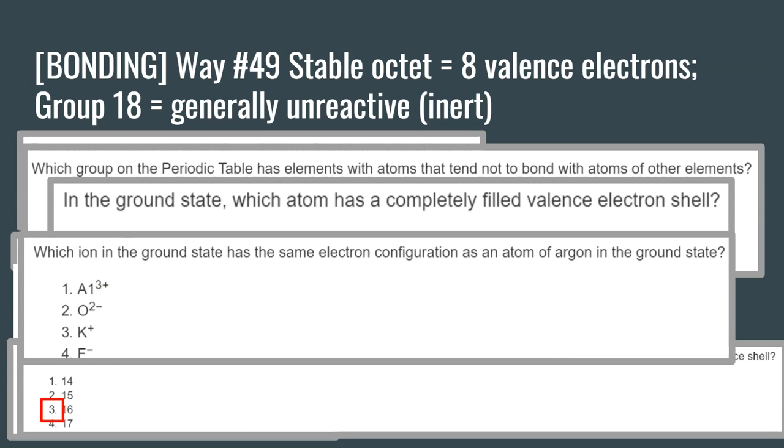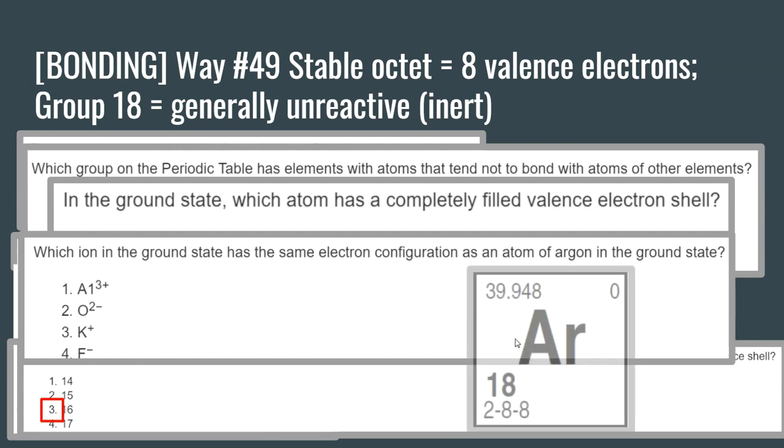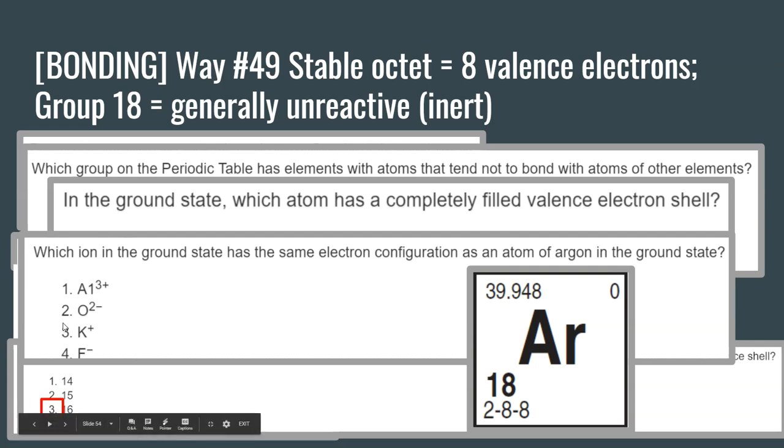Which ion in the ground state has the same electron configuration as an atom of argon in the ground state? So remember, group 18 are happy, stable atoms. They already have a filled outer shell. So elements will try to bond with other atoms such that they achieve the same electron configuration as that of group 18. So this one is asking which of these ions has the same electron configuration as argon? Well, if you look at argon's electron configuration, it's 2-8-8. So which of these ions in the answer choices has the same as 2-8-8?